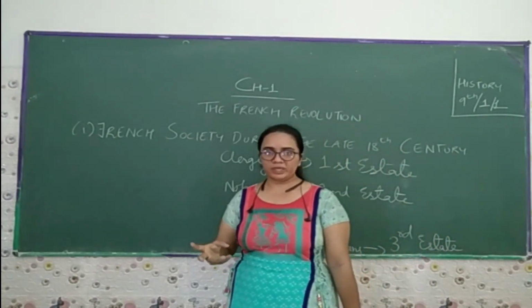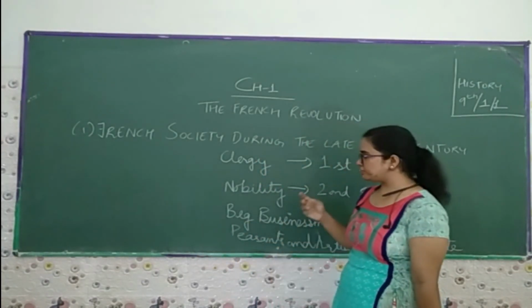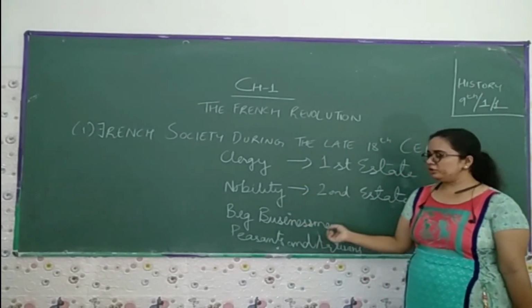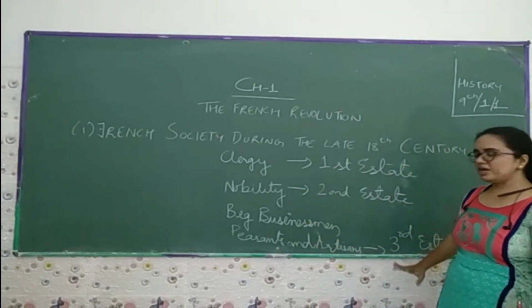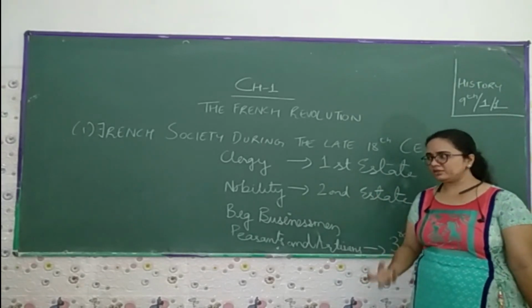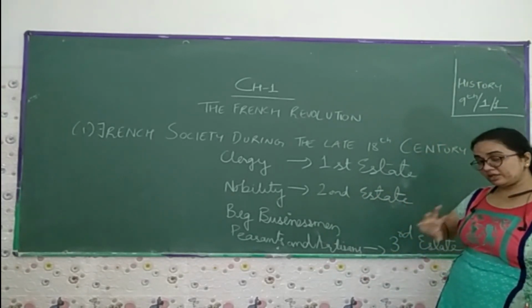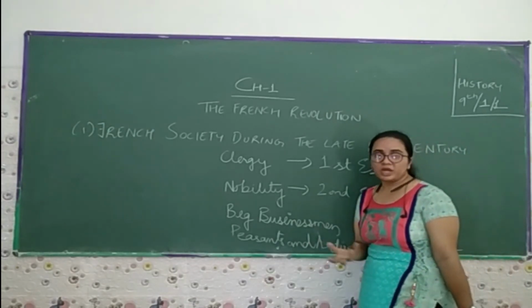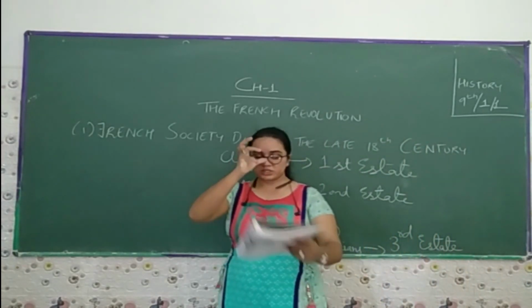The revolution and the reforms came among the people because you give the utmost respect to the clergy and the nobility, but you are not giving respect to the third estate people. So this is the main core reason behind it, when the reforms started, when the revolution started, and when the fight started.